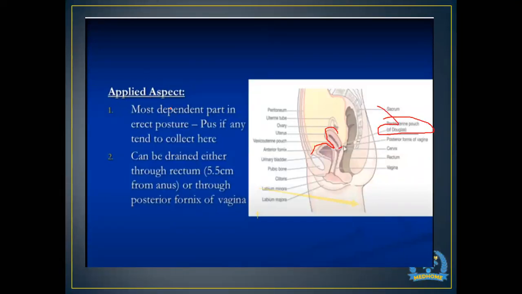Now, what is the importance of this pouch of Douglas? It is the most dependent part in erect or supine position, and pus will be collected here. So you can drain the pus by going through the posterior fornix of the vagina. When you insert your needle, you can drain this fluid. So it can be drained either through the rectum or through the posterior fornix of the vagina. That is the importance of the pouch of Douglas.